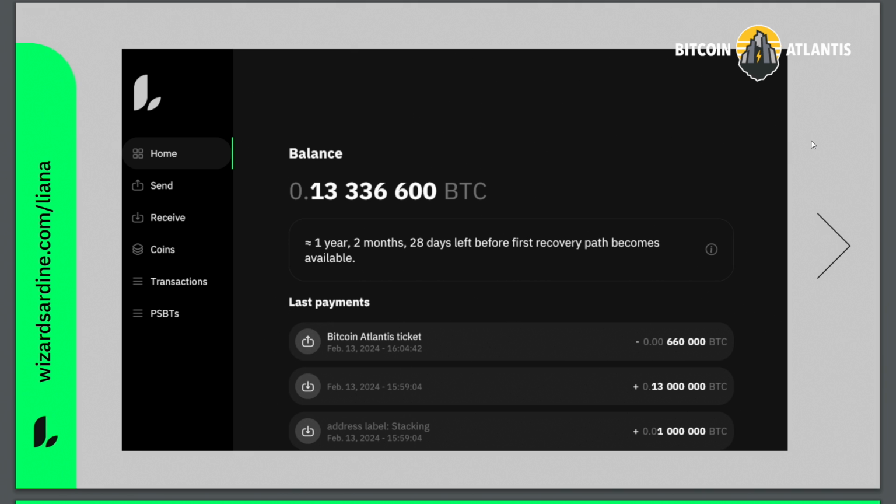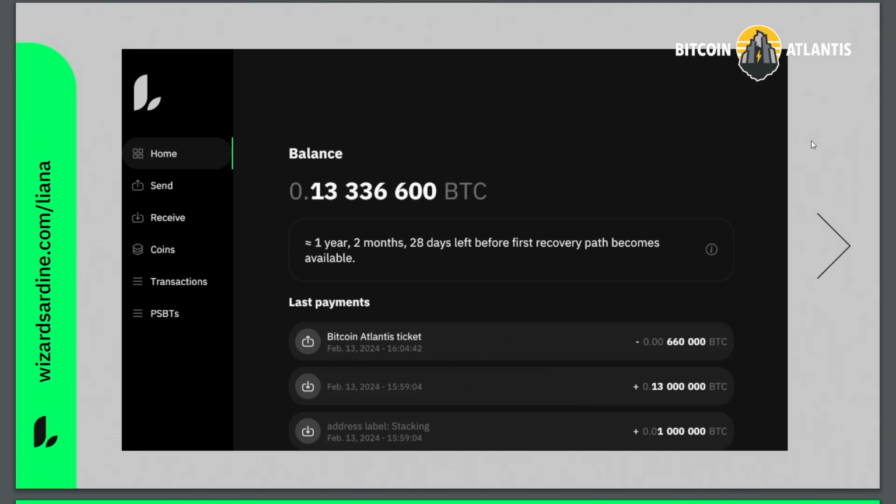But at the same time, not everyone wants to have something where you have to run a full node on the same computer, or at least in the same local network. Not everyone wants to use a Bitcoin wallet where it's only Bitcoin and satoshis, no euros, no USD in there. You cannot see any of that. Not everyone likes manual coin selection by default, so basically having to know your UTXOs, having to track the time locks of them, because I haven't talked about time locks yet. But basically, Liana is very unique because it's a Bitcoin wallet that lets you have keys that become valid only in the future.